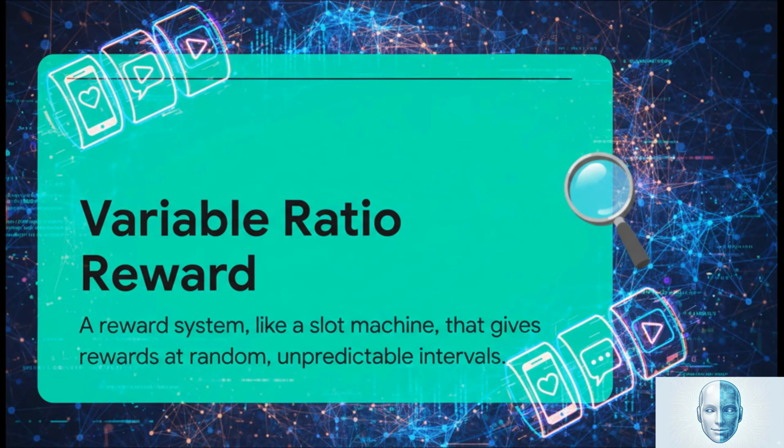The specific algorithm is a variable ratio reward schedule. By delivering rewards, a like, a new message, an interesting video, at completely random and unpredictable intervals, it makes sure the anticipation signal never fully resolves. The code is elegant in its simplicity, but absolutely devastating in its effectiveness. It is literally the same logic that powers a slot machine, just optimized for your neural hardware.